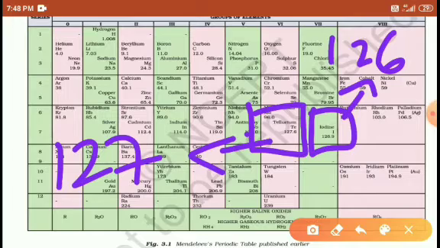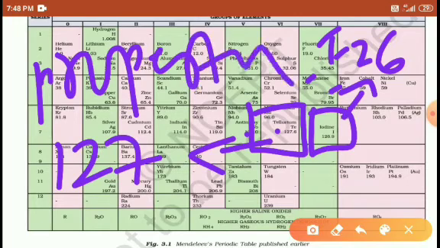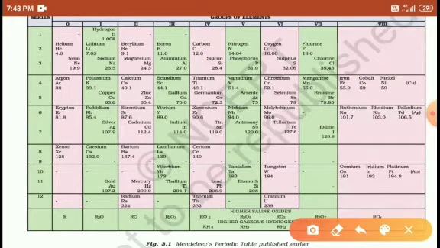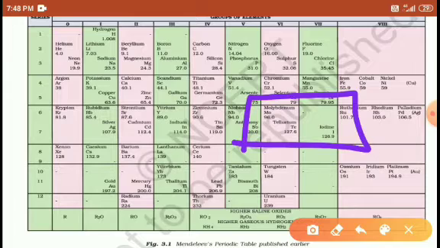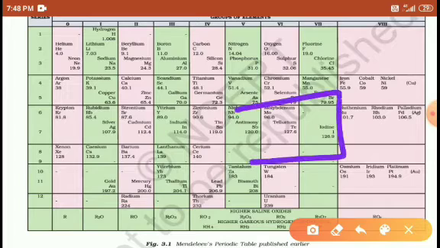Because tellurium could not be adjusted in the iodine place, because the tellurium property does not match with fluorine, chlorine, bromine and manganese. So he kept tellurium here because of its property, related to group 6 elements. So he ignored the atomic mass, and based on the property he kept tellurium before the iodine. Right, students? This is one of the important points.